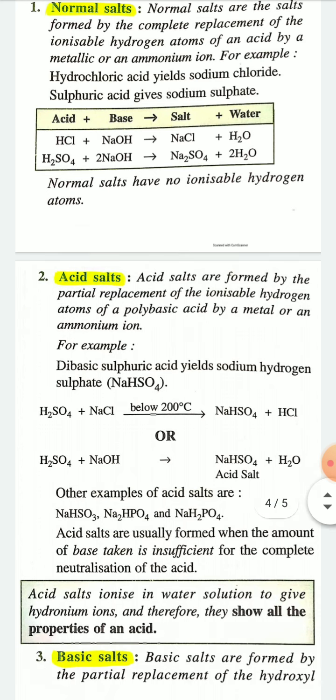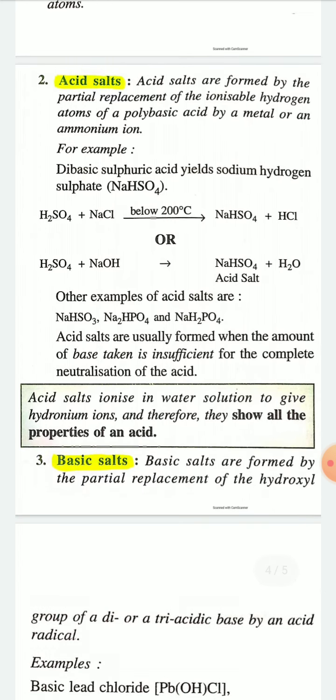Now second is acidic salt. Acidic salts are salts which are formed by the partial replacement of ionizable hydrogen atoms of a polybasic acid by a metal or an ammonium ion.